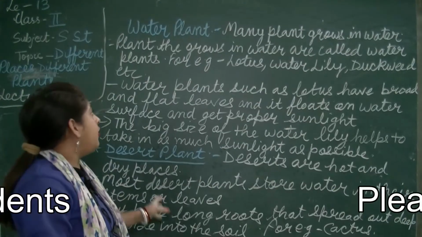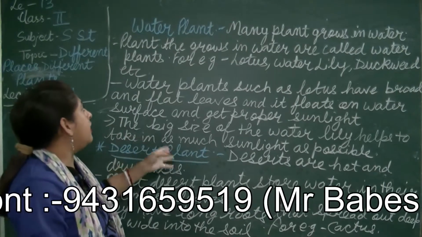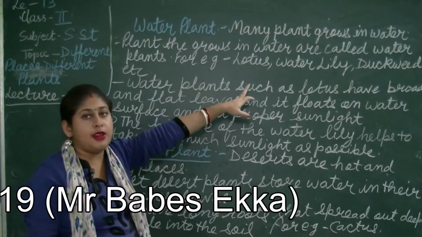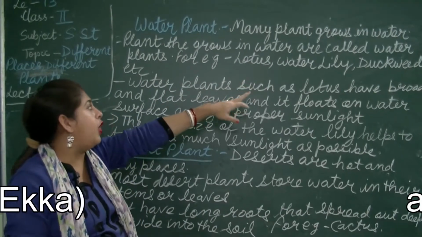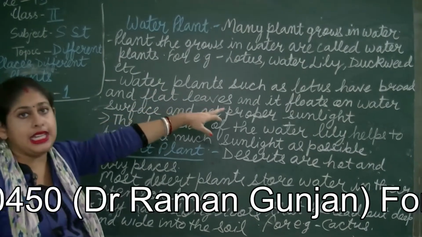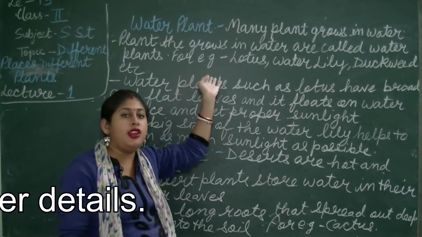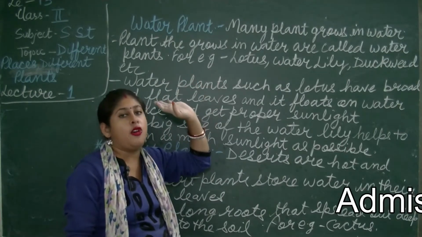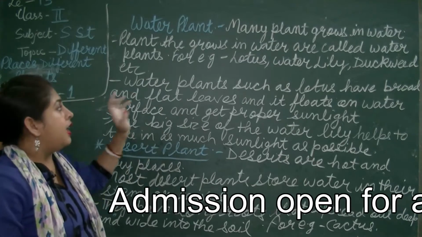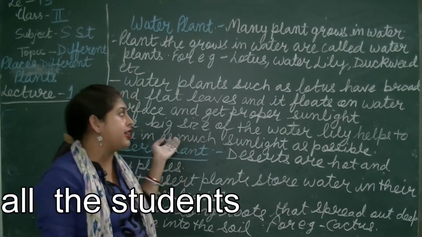So now we are going to study about water plants. What are water plants? Plants that grow in water are called water plants. For example, lotus, water lily, duckweeds, etc. These are the plants that grow in water and they are known as water plants. Besides these, many other types of plants also grow in water.